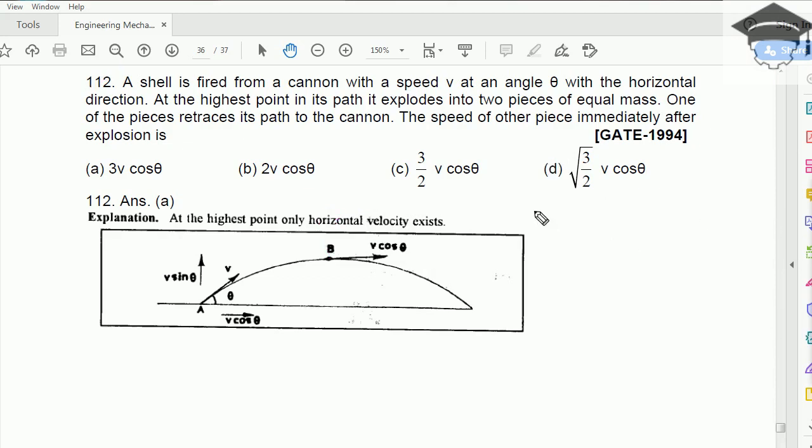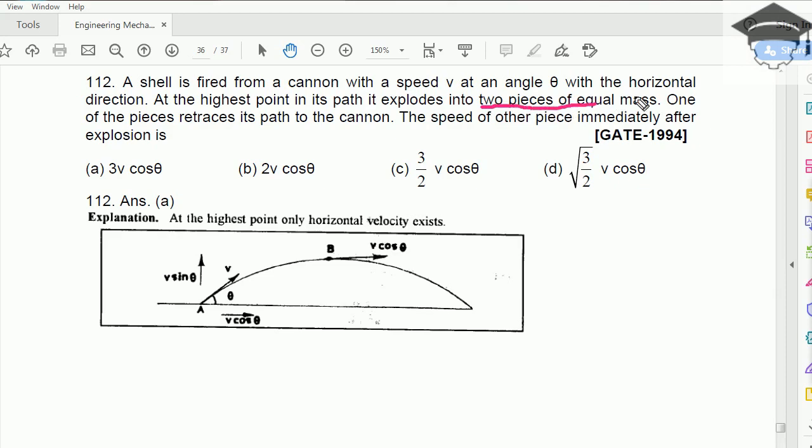They could have given a slightly different form also, like it broke into 1/3 one piece and 2/3 other piece. Then you have to take m by 3 and 2m by 3. So you have to read the question carefully. So one of the pieces retraces its path to the cannon.